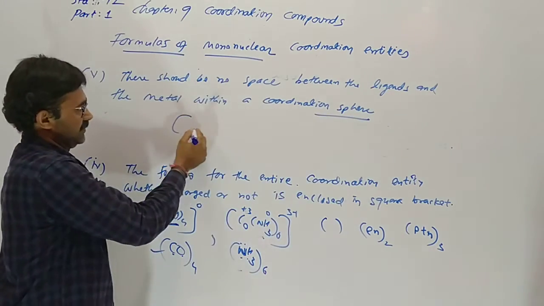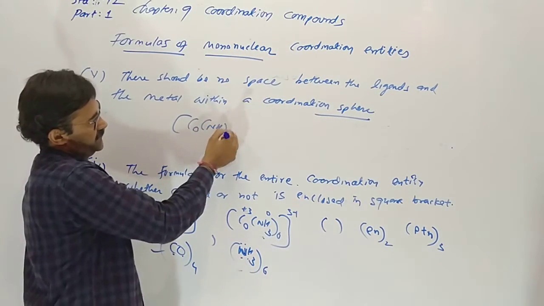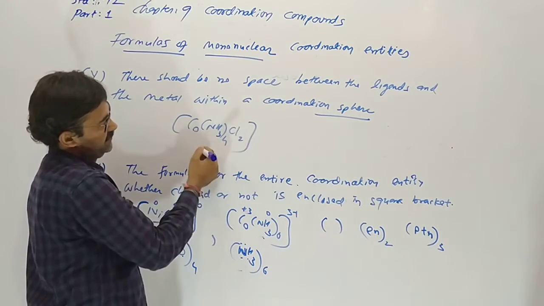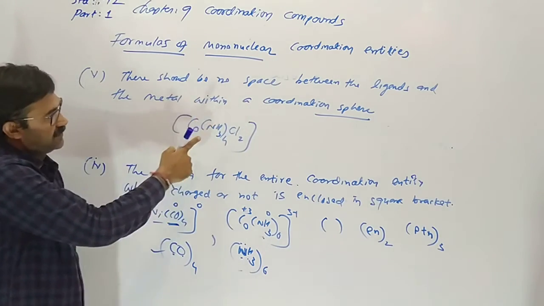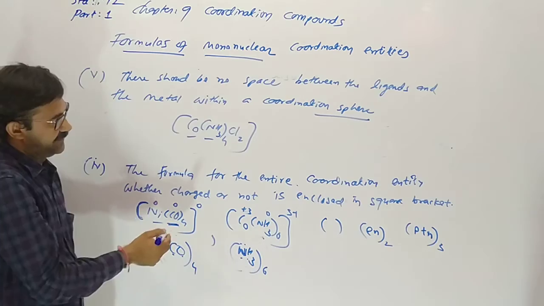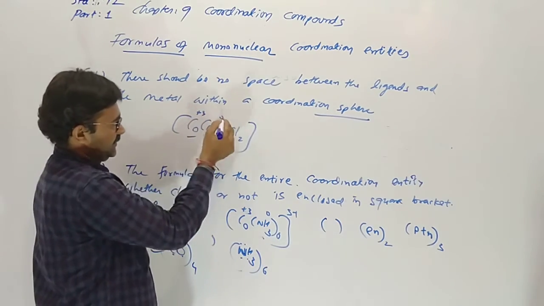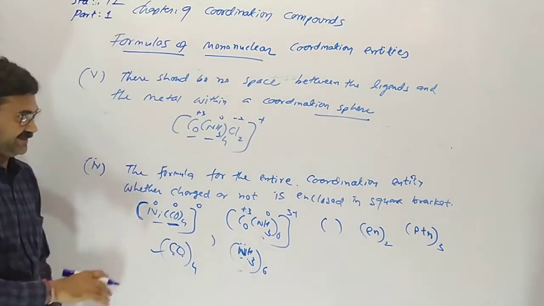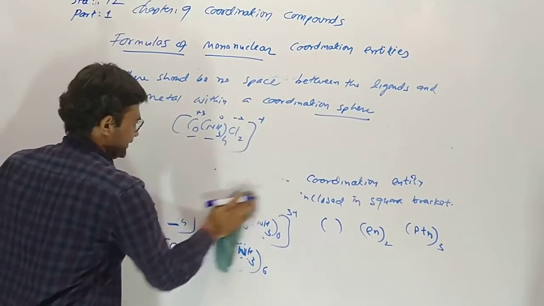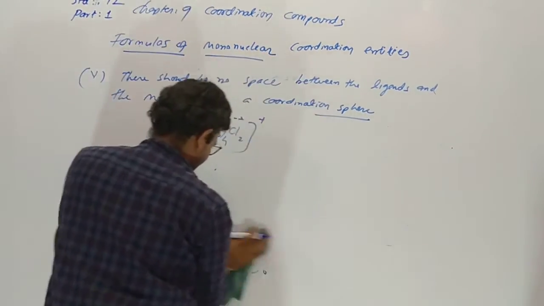Coordination sphere means a coordination entity. Cobalt with, suppose, 4 amine 2 chloride: there is no space between metal and ligand. Plus 3, 0, minus 2, plus, it comes like this.